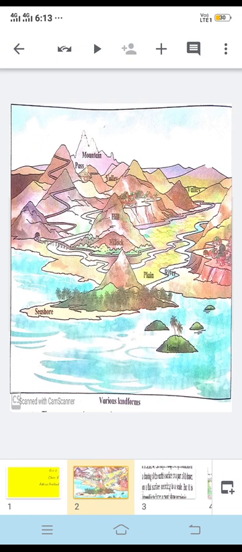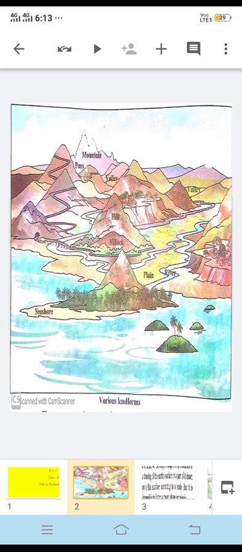Then we have plain areas. Plain areas are those areas which are not at much height from the sea level. Their height from the sea level is quite less, or we can say is within 100 meters from the sea level. And then a river is there.